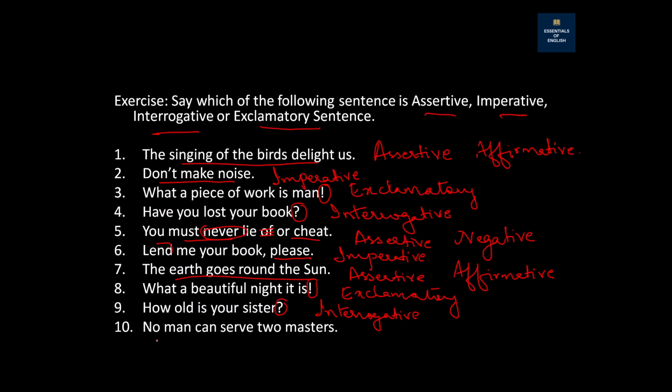Here also there is a declaration that no man can serve two masters. And because there is the word no, it will be an assertive negative sentence. I hope you understand whatever we have learned today in this chapter about sentences.